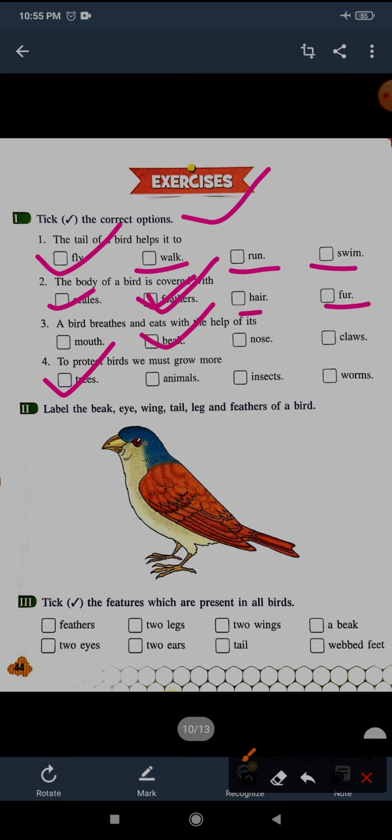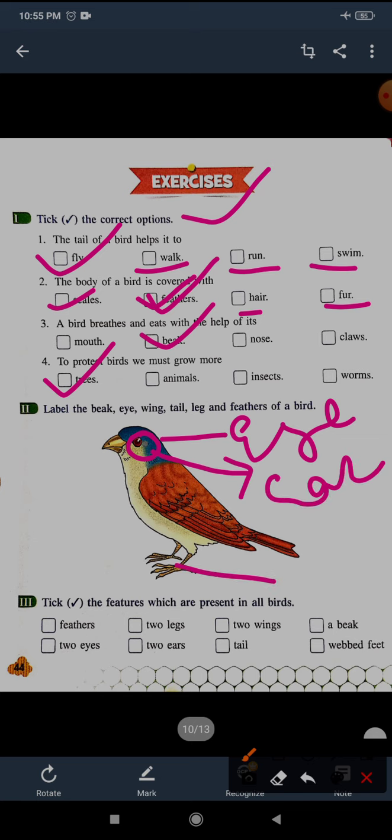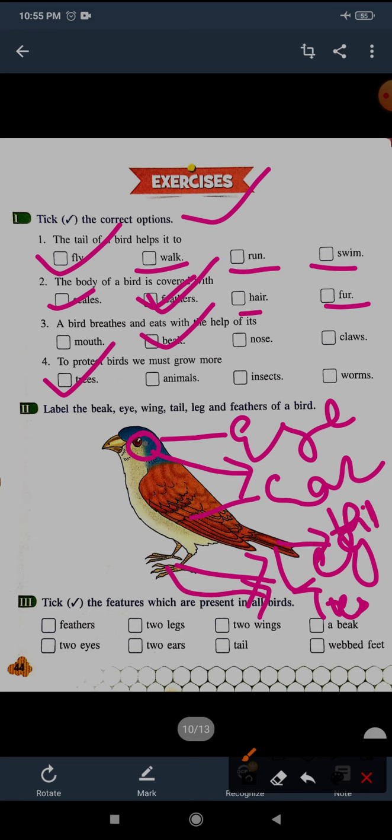Now the second section, where you have to label. Here you can see this is the eye. At the back of the eye you can see one hole, that is the ear, that is the leg, and the finger is called the toe. This is the tail, that is the wing.